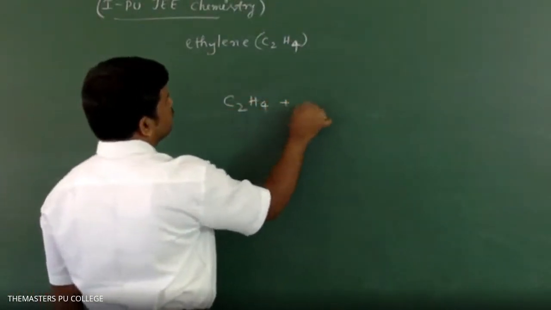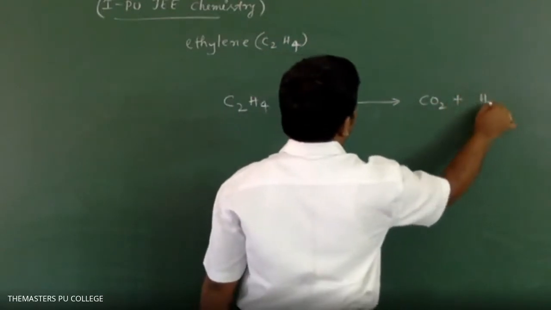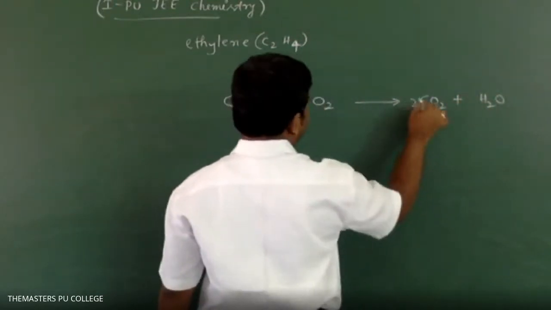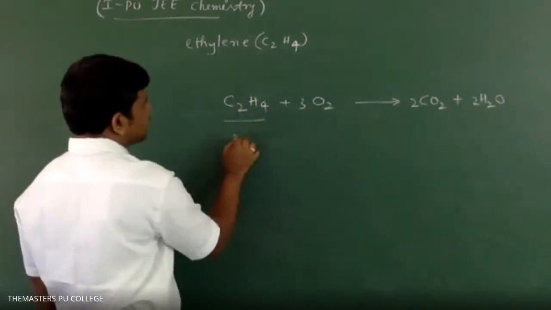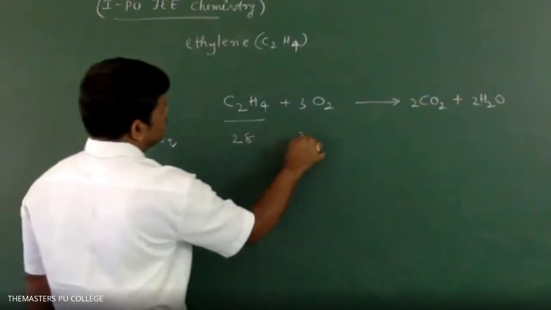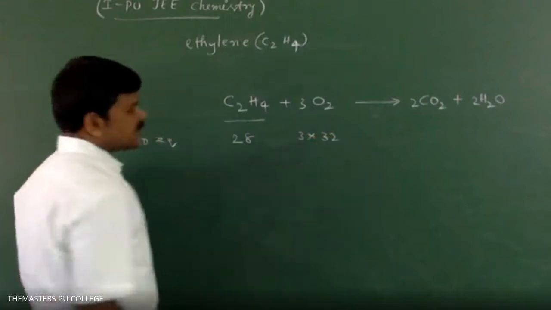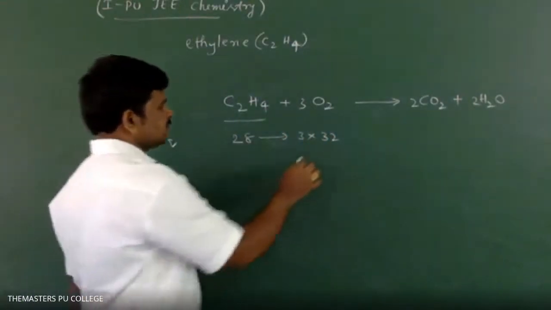C2H4 plus O2 gives CO2 plus H2O. Then C2H4 28 according to equation, 3 into 32. So 28 kg equal to 3 into 32 kg O2.